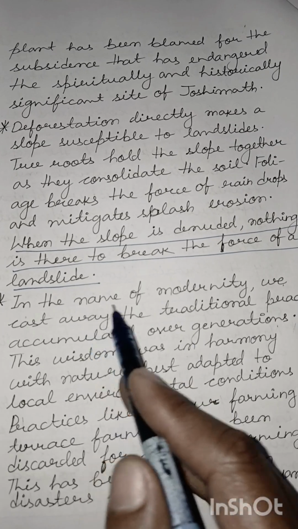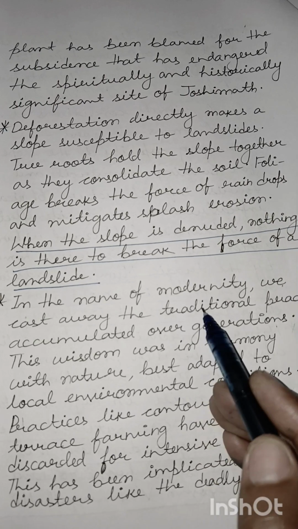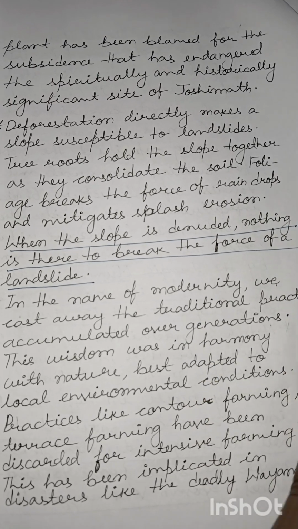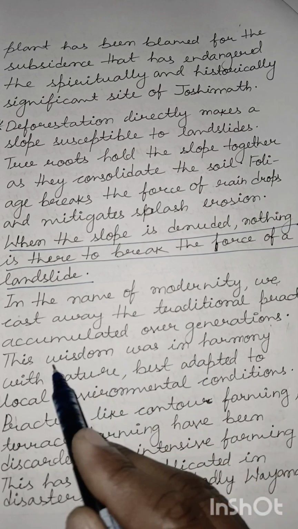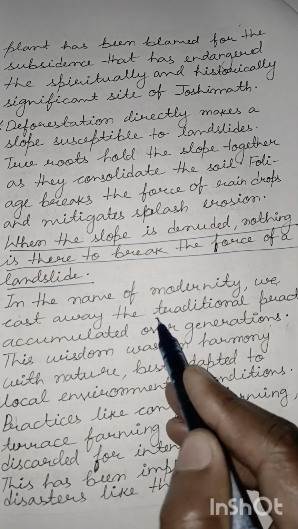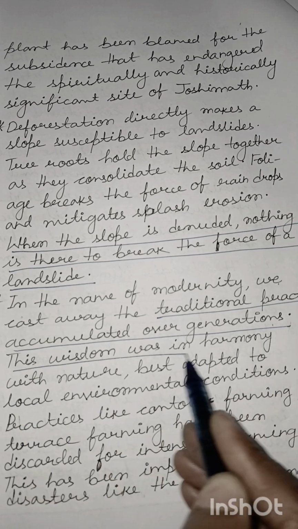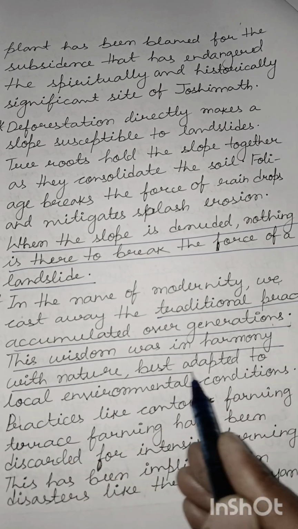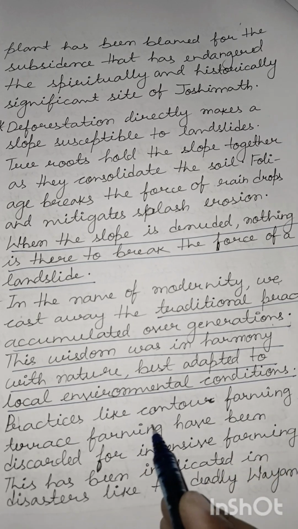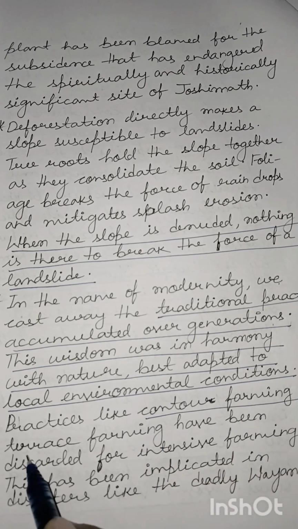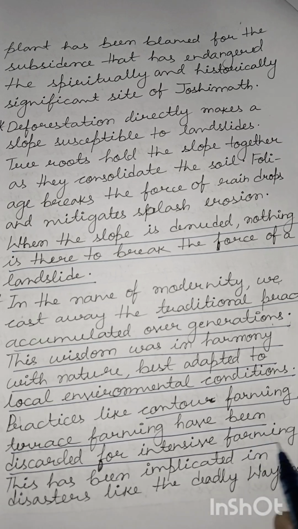Now, another point is, in the name of modernity, we have cast away the traditional practices accumulated over generations. This wisdom was in harmony with nature, best adapted to local environmental conditions. Practices like contour farming and terrace farming have been discarded for intensive farming.